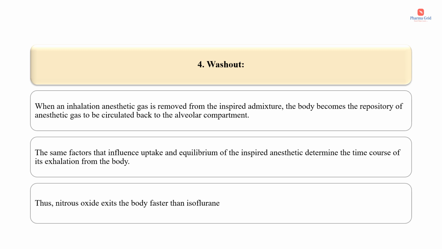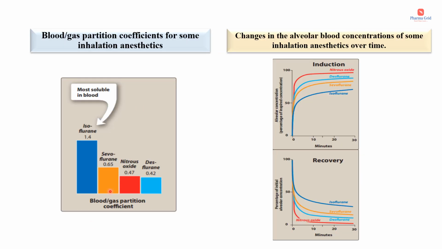Thus, nitrous oxide exits the body faster than isoflurane. And in this slide, you can see the blood gas partition coefficients for some inhalational anesthetics as well as the changes in the alveolar blood concentrations of some inhalational anesthetics over time. If you examine this image, we can see that isoflurane is the most soluble in blood, then sevoflurane, nitrous oxide, then desflurane. And this is about the time required for the induction as well as recovery of various inhaled anesthetic gases.